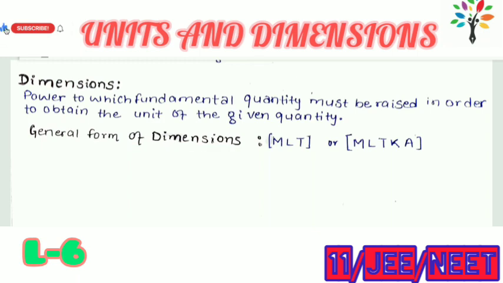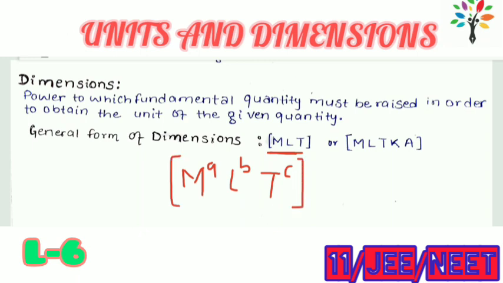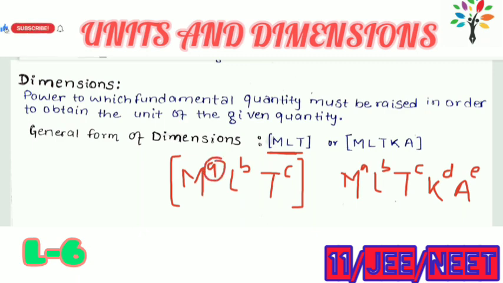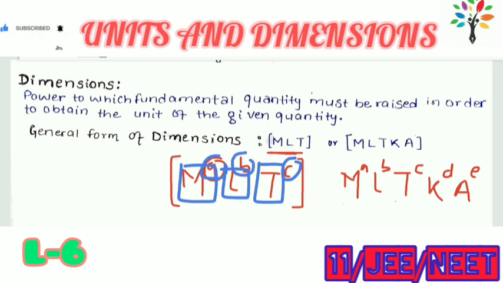Dimensions are expressed in terms of MLT. Let us suppose M raised to power a, L raised to power b, and T raised to power c. Or we can say M to the power a, L to the power b, T to the power c, K to the power d, and A to the power e. What are these? Let us see the definition: the power to which a fundamental quantity is raised. Mass is a fundamental quantity, length is a fundamental quantity, time is a fundamental quantity. So these powers are called dimensions.